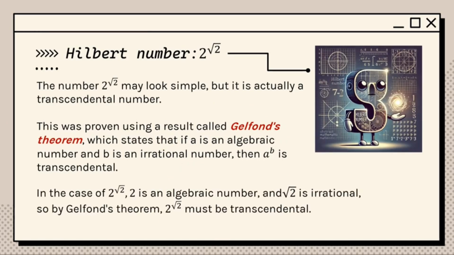In the case of the Hilbert number, 2 is an algebraic number and the square root of 2 is irrational. So by the Gelfond theorem, 2 to the power of the square root of 2 must be transcendental.